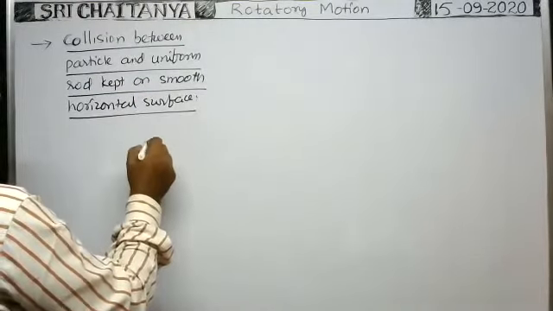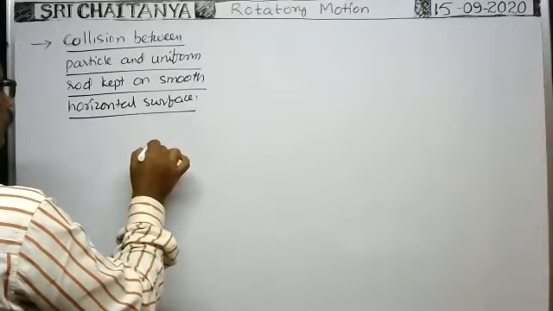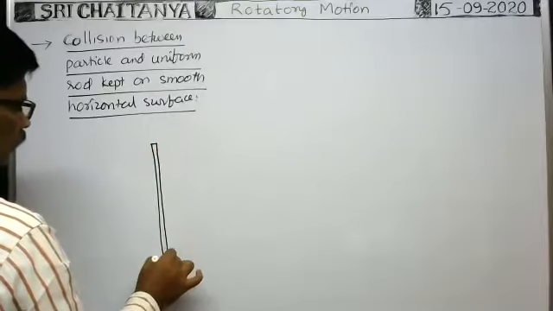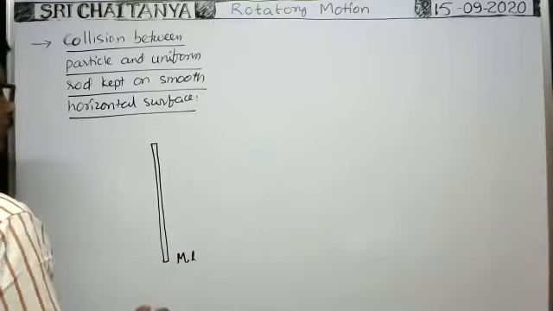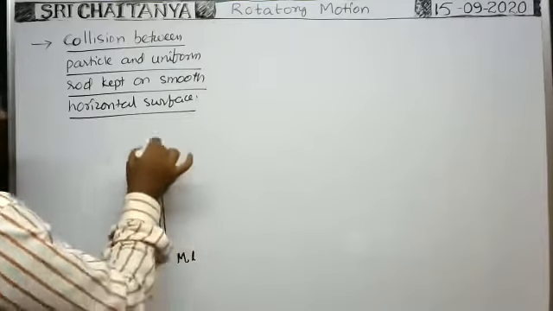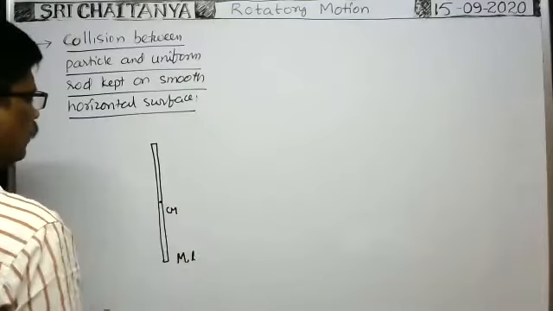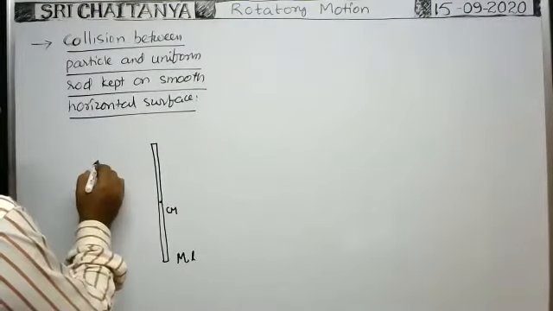Suppose one uniform rod of mass capital M and length L is kept on the smooth horizontal surface. This is the uniform rod of mass M and length L. Here is the center of mass of the rod. The midpoint of the rod is the center of mass because it is a uniform rod. So this is the center of mass of the rod, CM. Here it is kept on the smooth horizontal table.